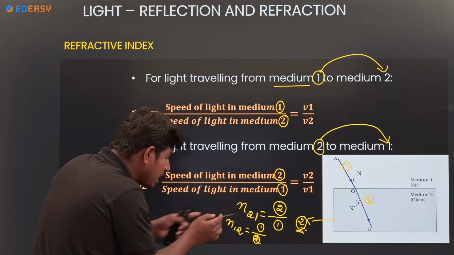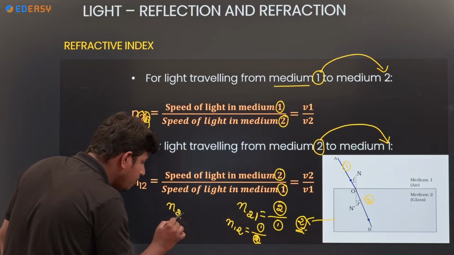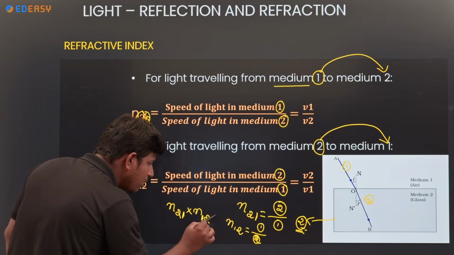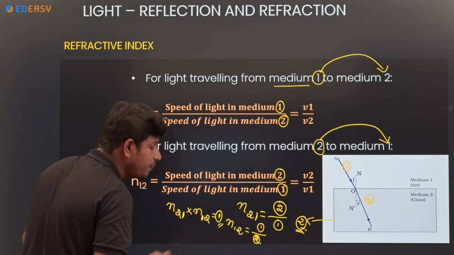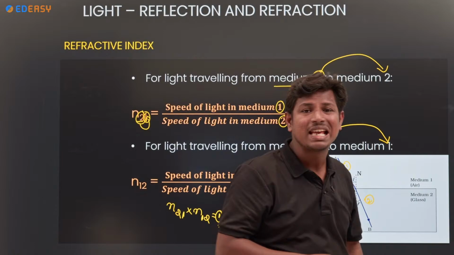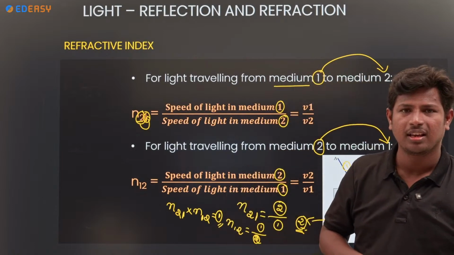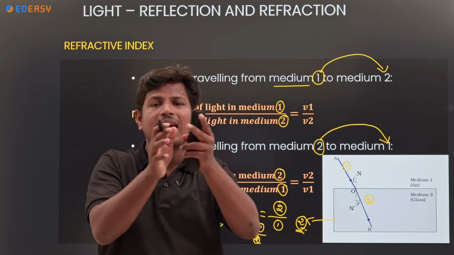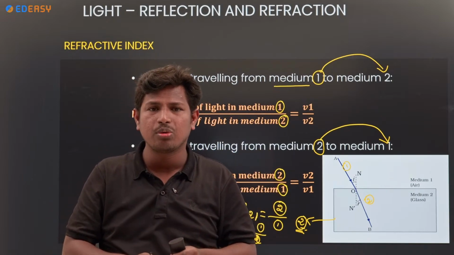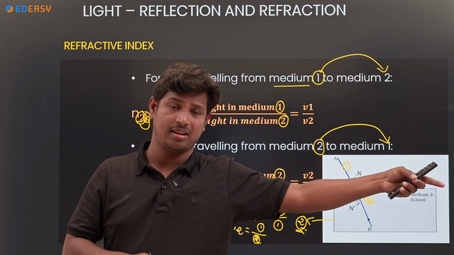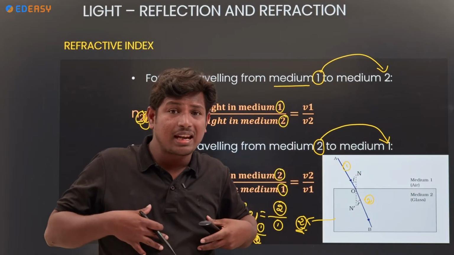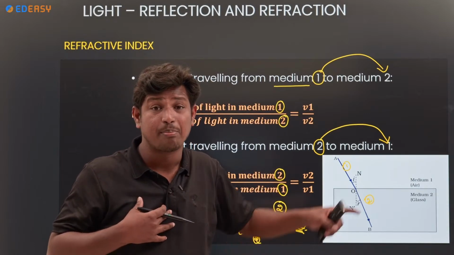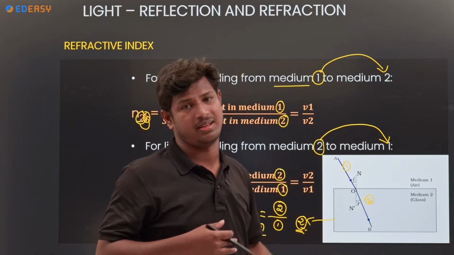If you multiply these two, speed of 2 with respect to 1 and speed of 1 with respect to 2, what will you get? You will get 1. It is an inverse. Clear? Okay? So if you want to calculate the refractive index of any material, what do we have to do? Compare with another material. Okay, I am saying that my marks are more. How should I know? I compare with others, right? So here also it is the same thing.